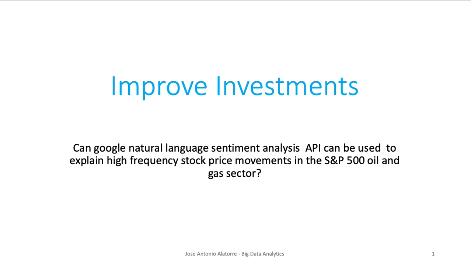The topic that I chose is improve investments, and what I'm going to do is explore if the Google Natural Language Sentiment Analysis API can be used to explain high-frequency stock price movement in the Standard & Poor's 500 oil and gas sector. This is a little long of a title, but I will go slowly and explain the objective and the motivation of the project.